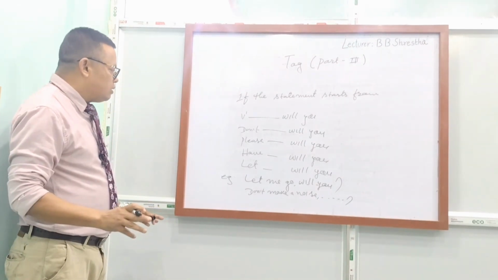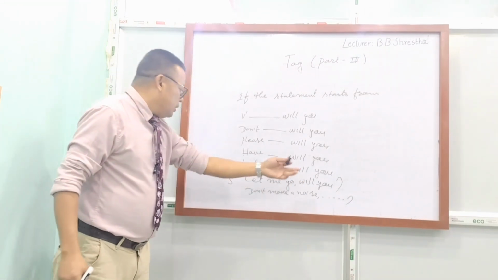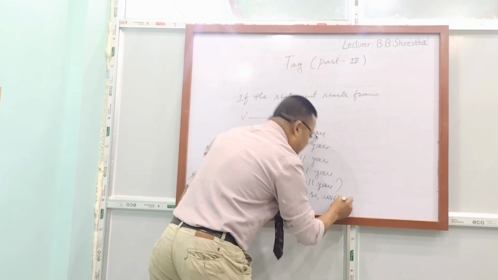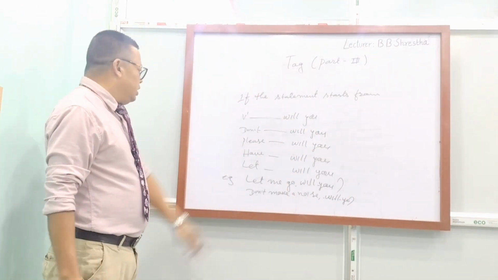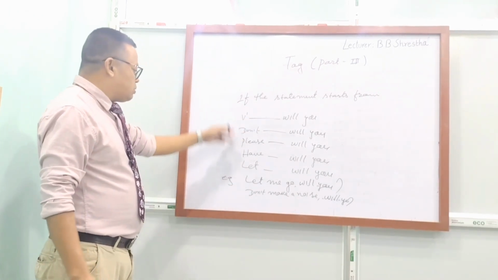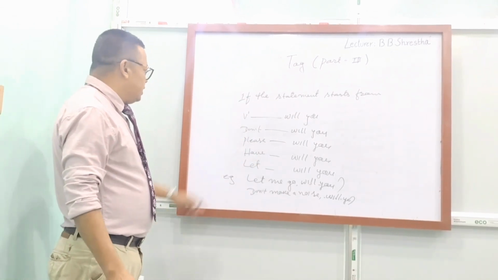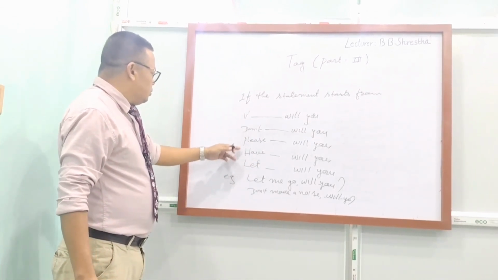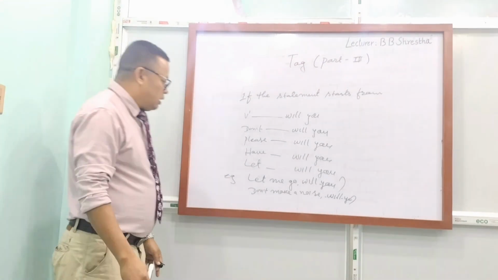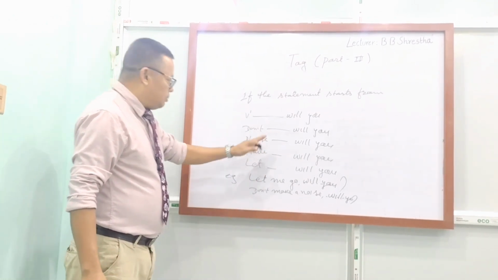Don't search for the subject. Don't search for the helping verb. Directly you have to write will you. Let me go, will you? Don't make a noise, will you? Have a seat, will you? Please open the door, will you? Come here, will you? In this way we have to make tag if these words are at the beginning of the sentence. Okay, student, this is how we make tag of it.